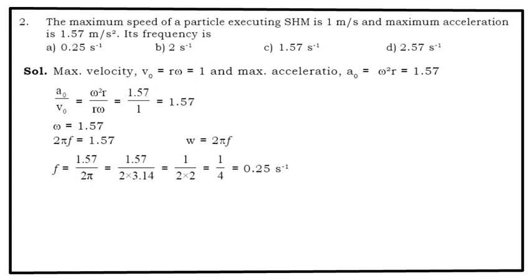Now omega is known to you, 2 pi f. So 2 pi f is equal to 1.57. F would be equal to 1.57 upon 2 pi. So 1.57 upon 2 into 3.14. So that is around 0.25 per second. So option A is the correct answer.